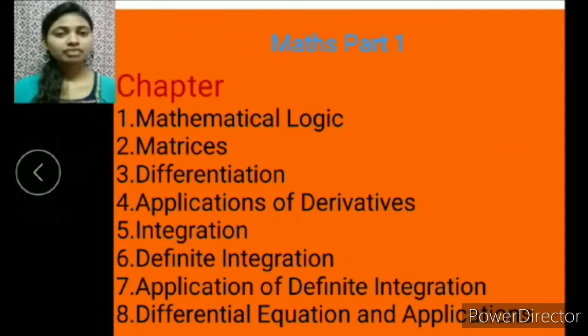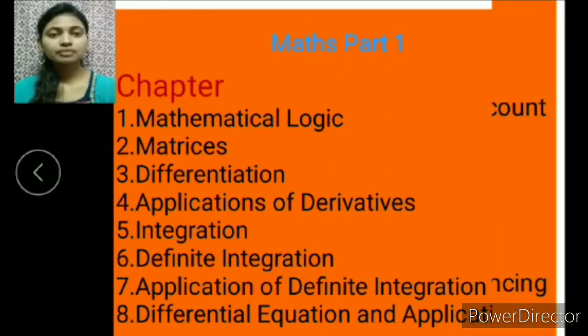Maths Part 1 chapters. First, mathematical logic. Second, matrices. Third, differentiation. Fourth, applications of derivatives. Fifth, integration. Sixth, definite integration. Seventh, application of definite integration. Eighth, differential equation and application. These are the total 8 chapters in Maths Part 1.